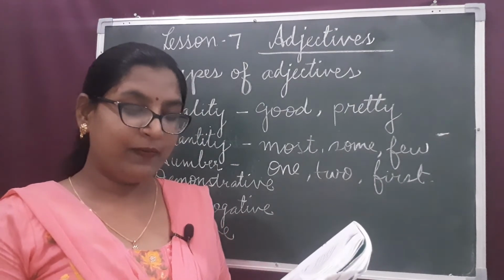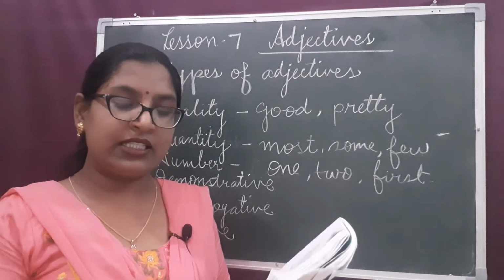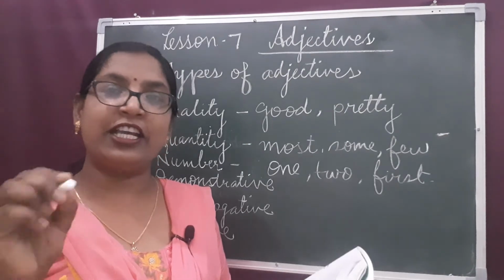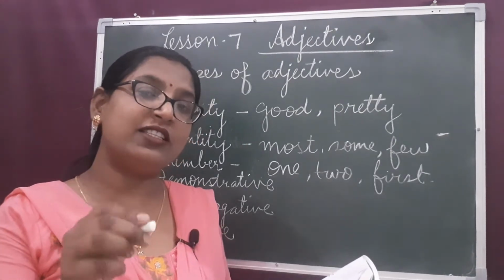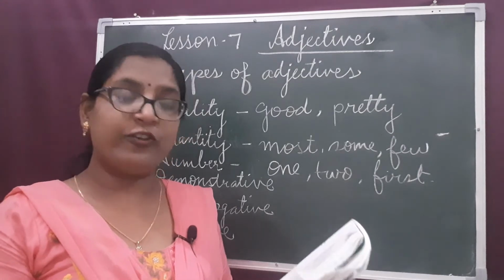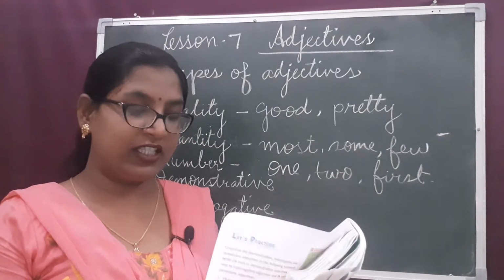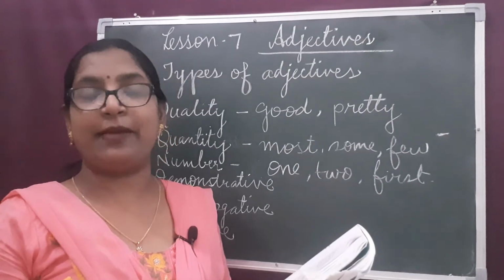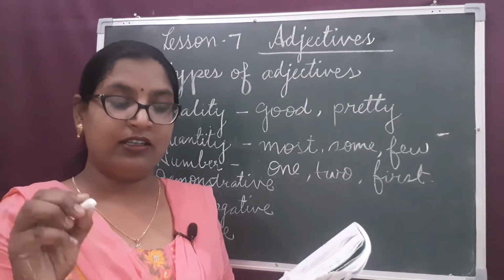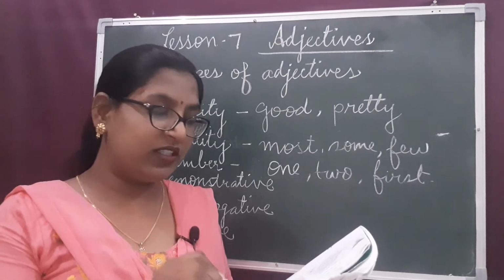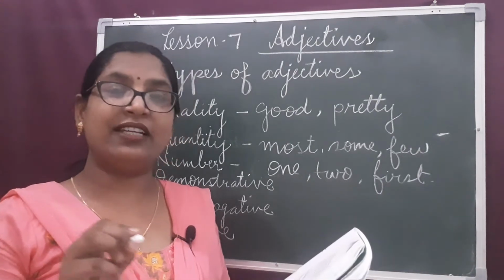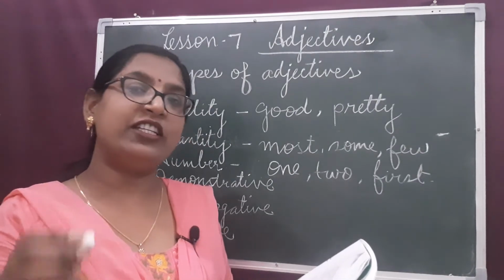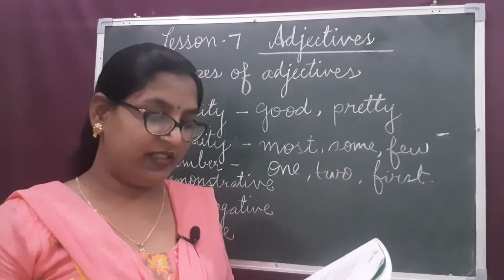And we can see this office indicating a particular office. The word this is pointing out to a particular office. Steps, we can see certain steps, pointing out particular steps. Such tiredness, such is pointing out to the particular tiredness.